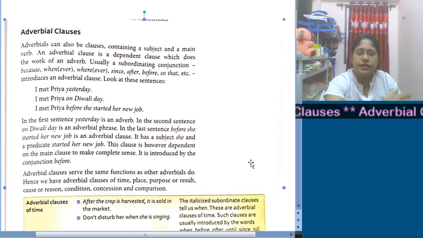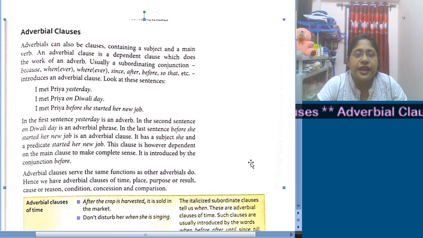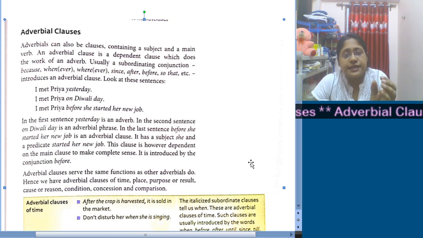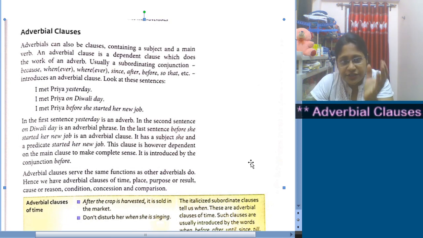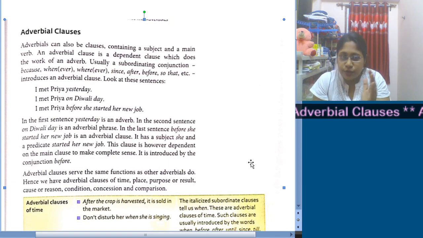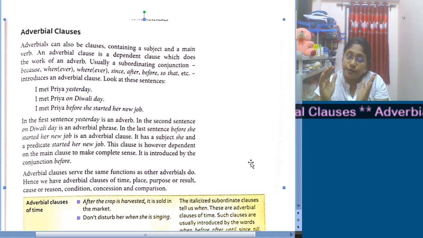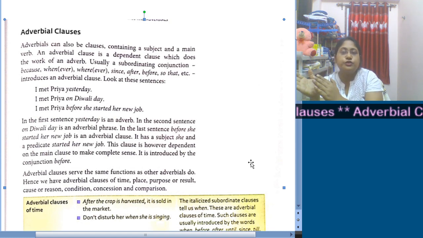Now let us come to the third one. I met Priya before she started her new job. I met Priya, up to this much, the sentence is complete. It has a subject, verb and object. But here, before she started her new job. Now, when did I meet Priya? The answer is before she started her new job.